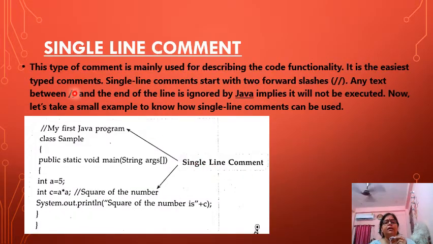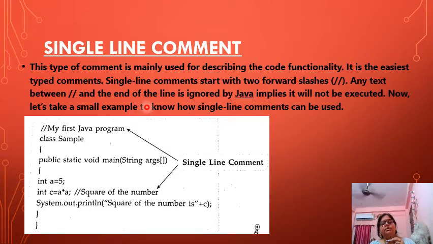See, first is our single line comment. This type of comment is mainly used for describing the code functionality, meaning what the program is going to do. It is the easiest type of comment. Single line comments start with two forward slashes. Any text between the two slashes and the end of the line is ignored by Java, which means it will not be executed. We can write it during the program, but it is not executed.